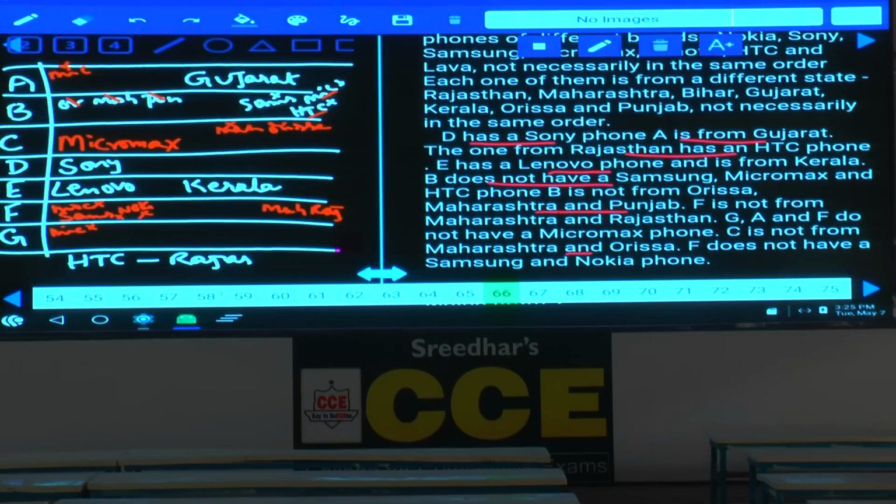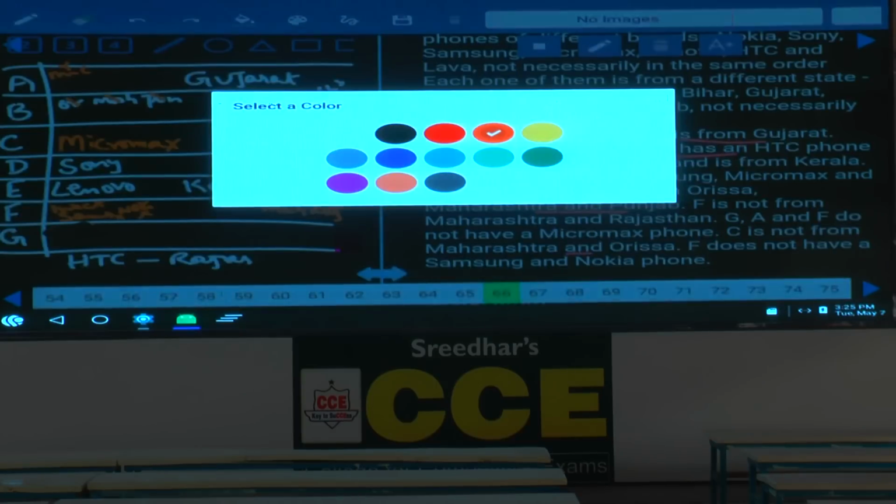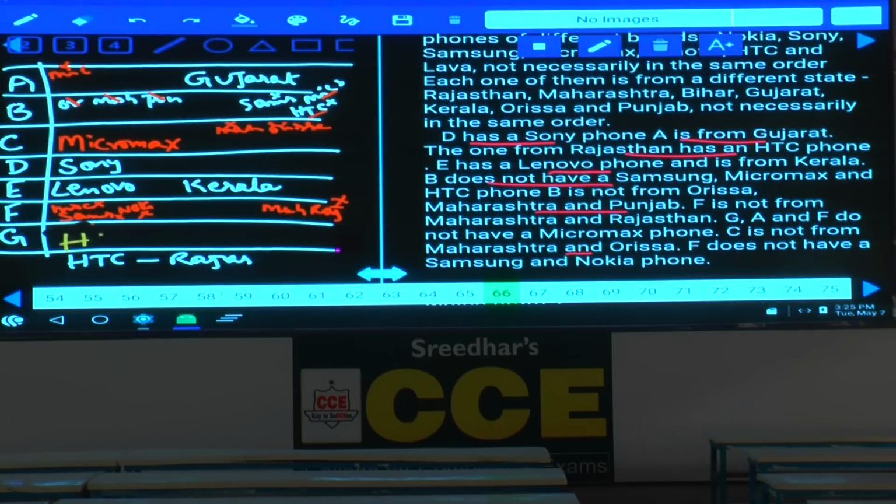C, D and E cannot own HTC. Then F and G. F cannot own HTC. Why? Because if F has HTC, then he must be from Rajasthan. As F is not from Rajasthan, this G must own HTC. As G owns HTC, what is the place here? The place is Rajasthan. Done with this?